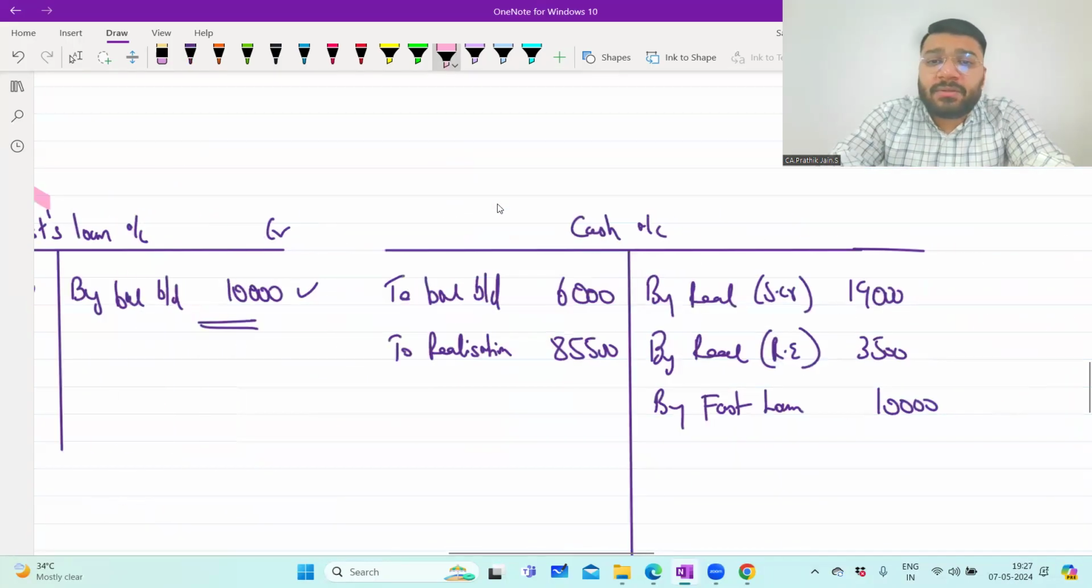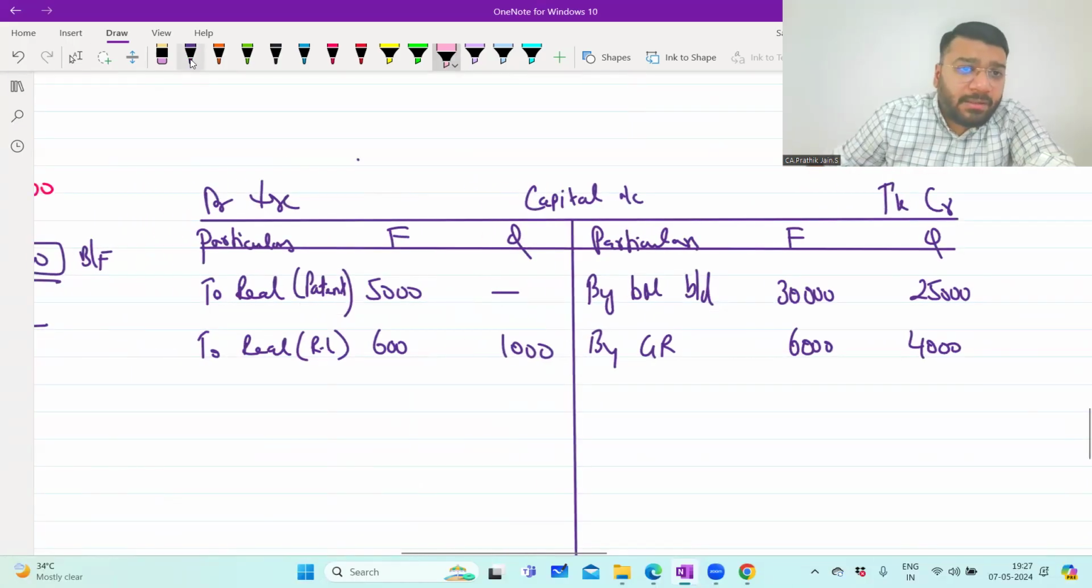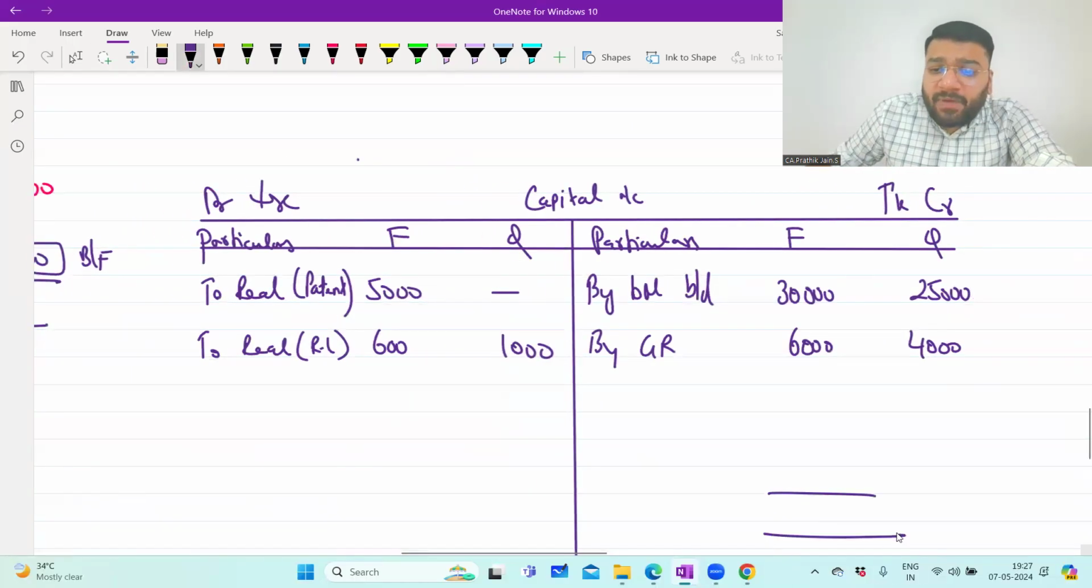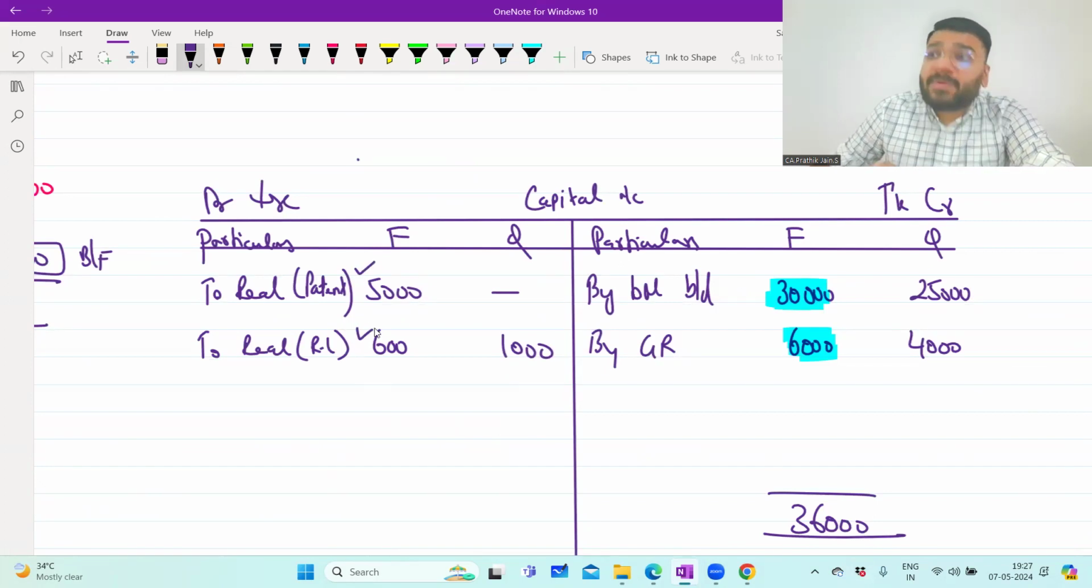Now what is the final ledger? Cash and capital. So first you will balance the capital. Please tell me guys, what is the capital ledger balance? If I talk about Fast, we have to make him a payment of 30,000 towards his capital and 6,000 towards his profit. 30,000 plus 6,000, 36,000 we have to pay. But out of this, we have paid him in the form of patent 5,000, and this 600 rupees we have to receive.